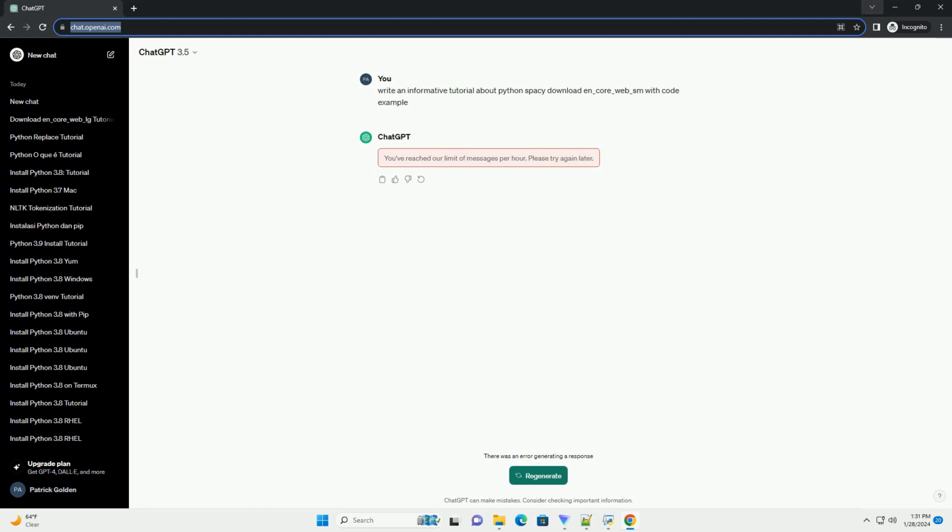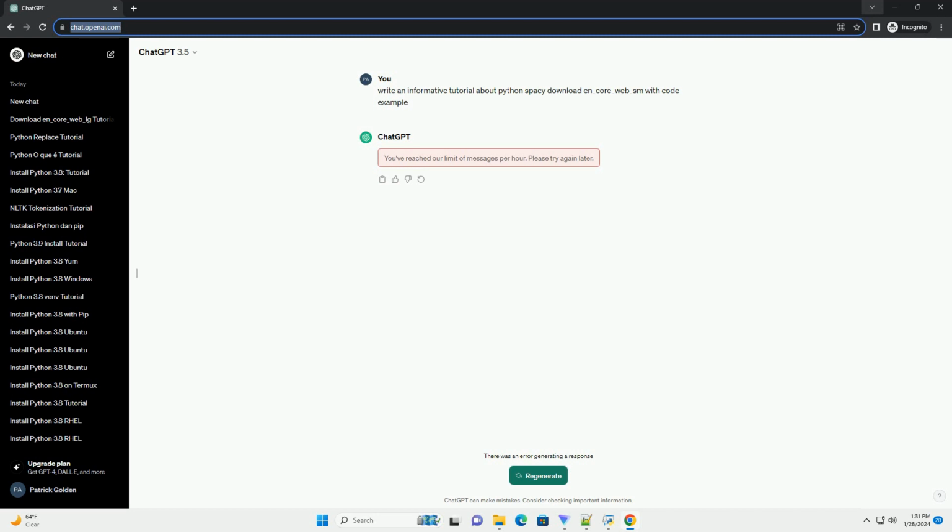environment. Before you begin, make sure you have Python installed on your machine. You can download and install Python from the official Python website. Additionally, you'll need to have spaCy installed. You can install spaCy using the following command.